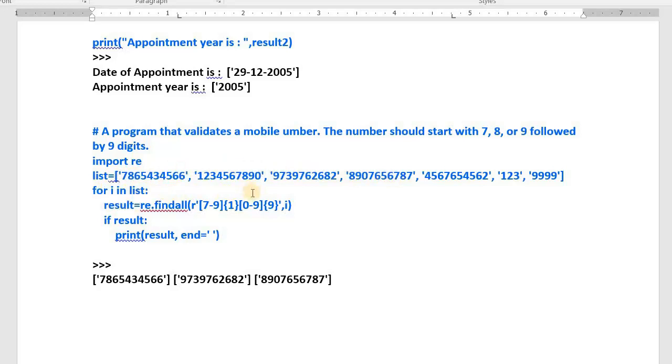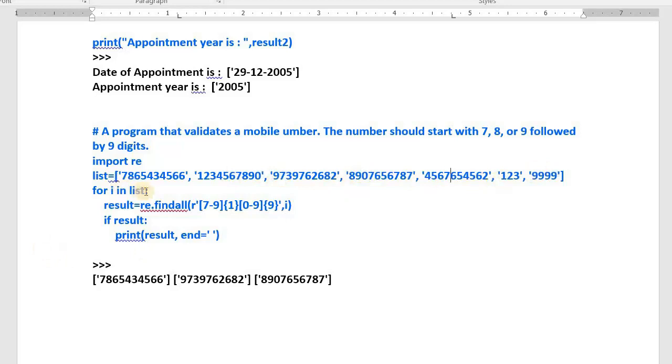Here we use regular expressions. Try to understand the question. One list we have, in that list we have some numbers and mobile numbers are also there. Locate only the mobile numbers, and as we know already the mobile numbers have 10 digits and that mobile number must start with 7 or 8 or 9 followed by 9 digits. Yes, it is starting with 7 or 8 or 9, but the next 9 digits must be there. Then how to write the program? It's so easy. We import the re module, then we have one list: all 10 digits starting with 7, starting with 1, starting with 9, starting with 8, starting with 4, starting with 1 but only 3 digits, starting with 9 but only 4 digits.